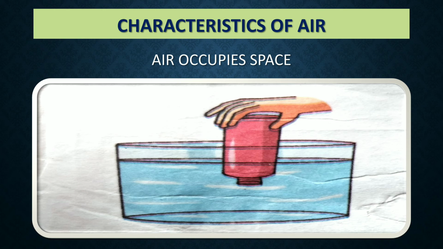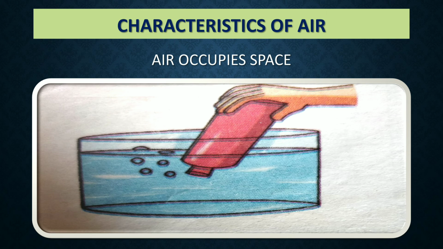Now tilt the bottle slightly. What do you see? Air bubbles start coming out of the bottle and water starts filling the bottle. Why does this happen? Actually, the empty bottle was not empty. It was completely filled with air. When you tilted the bottle, the air found an escape route and moved out of the bottle and water filled up the bottle. This activity shows that air occupies space.